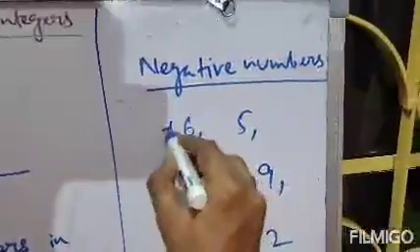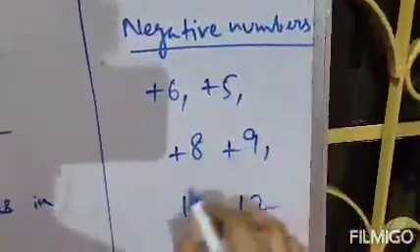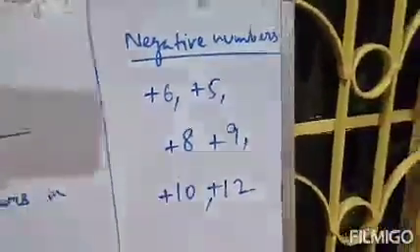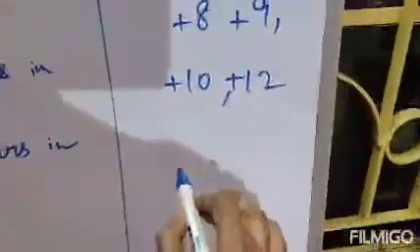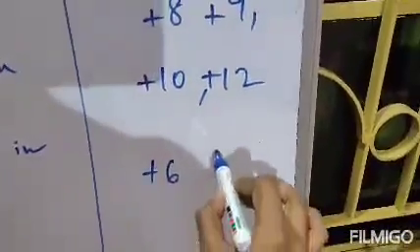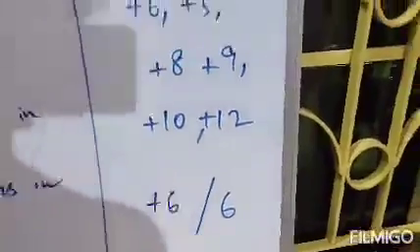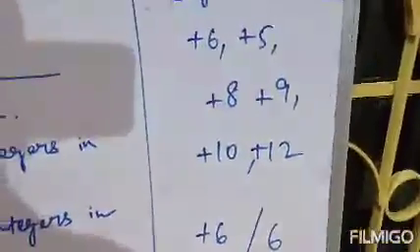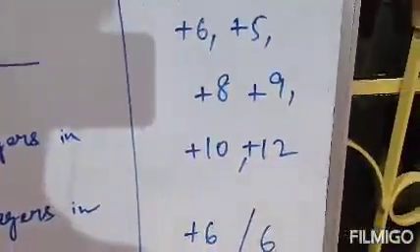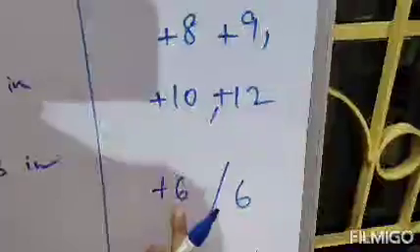You can put a plus sign, or you cannot write a plus sign. Clear? If you say plus 6 and 6, both are the same, because to define any positive number we need not put a plus sign.